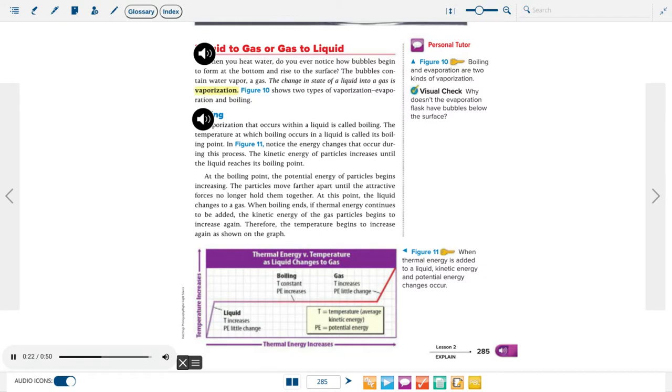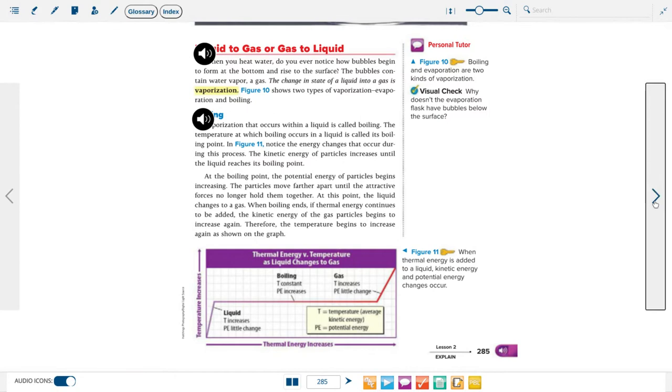At the boiling point, the potential energy of particles begins increasing. The particles move farther apart until the attractive forces no longer hold them together. At this point, the liquid changes to a gas. When boiling ends, if thermal energy continues to be added, the kinetic energy of the gas particles begins to increase again. Therefore, the temperature begins to increase again, as shown on the graph.